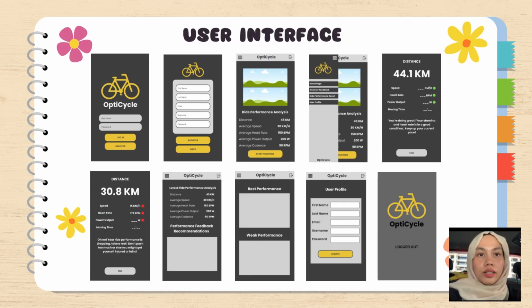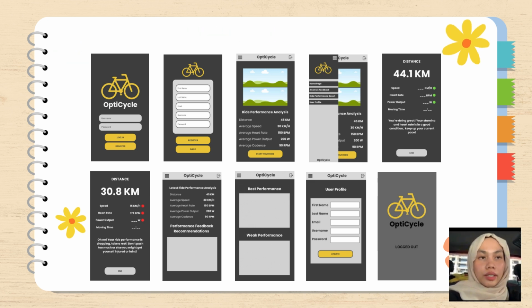Next, these are the user interfaces created to be developed for the app. There are 10 pages that have been designed currently.